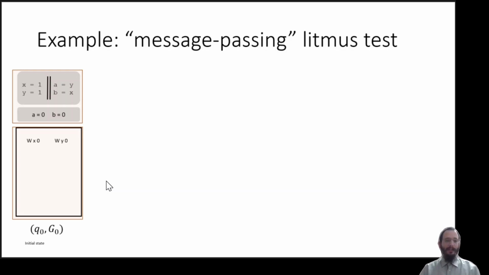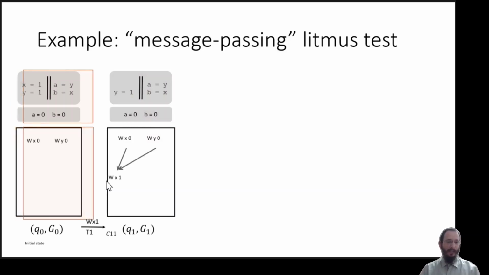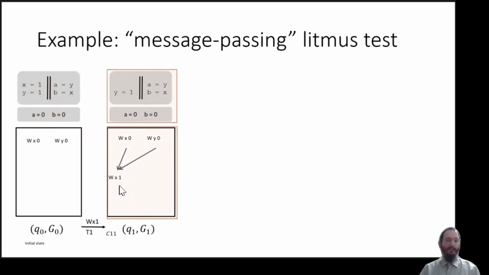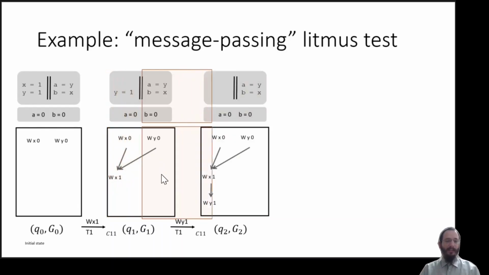Now, let us see what happens when we write the value 1 to x. We create a new event in the graph of having the value 1 written to x, and this is executed after the initialization events. Next, when we write 1 to y, we create a new event in the graph that is executed after writing 1 to x.